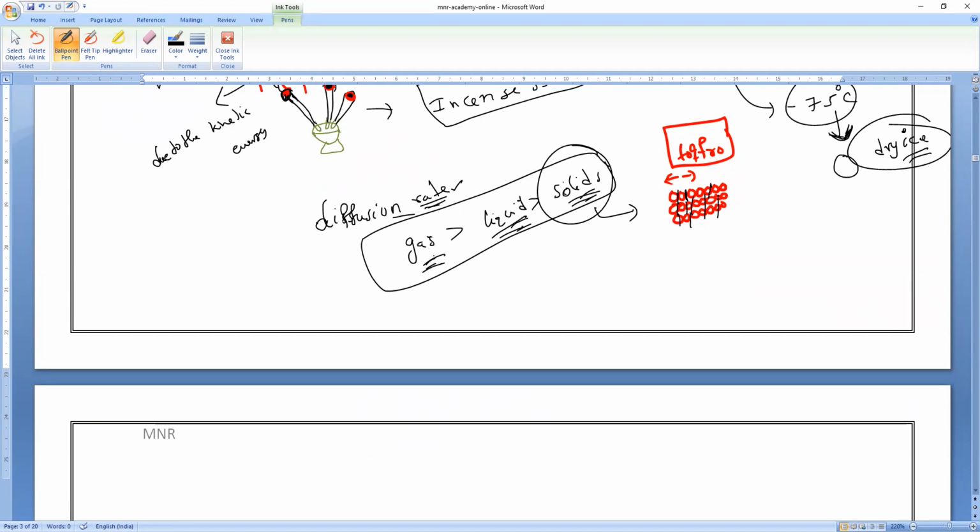Who has more kinetic energy: gases, liquids, or solids? Gases. So kinetic energy of gases is greater than liquids, and greater than solids. Compared to solids, liquids have higher kinetic energy. Compared to liquids, gases have more kinetic energy. So please write these two relations, everybody. Are you clear, everybody? Please respond.